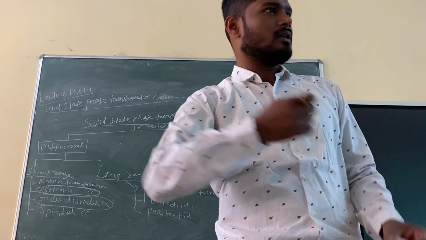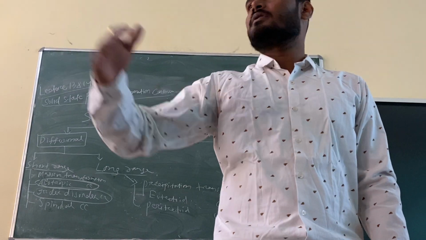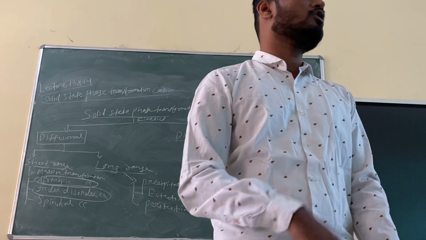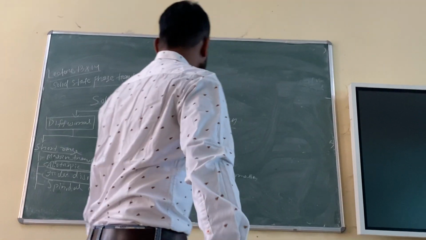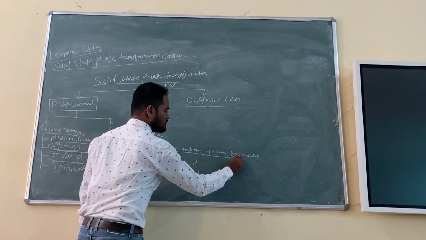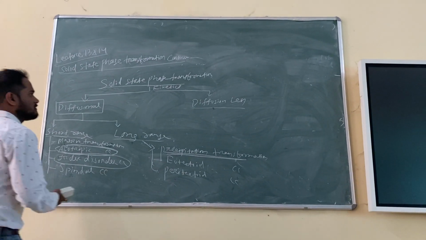So obviously it will take some time, right? The distance between the atoms is more, or the diffusion path is very high. So that's why it is a long range diffusion process. And similarly peritectoid, we will discuss today, which is very important. Precipitation. Okay, fine. Up to this it is okay.